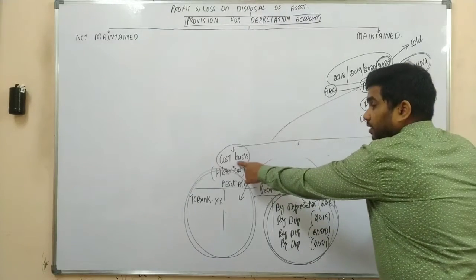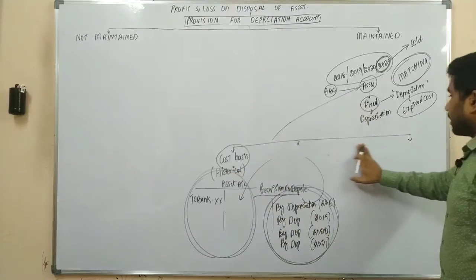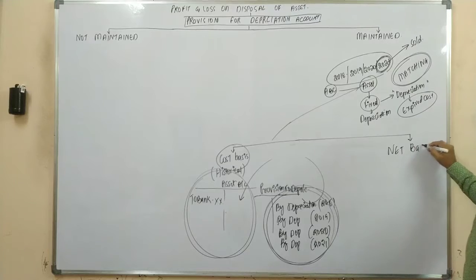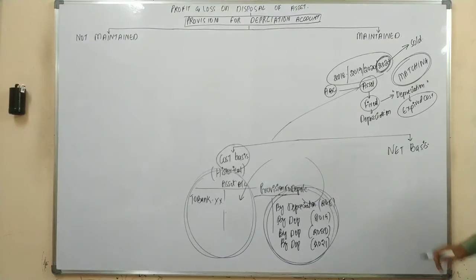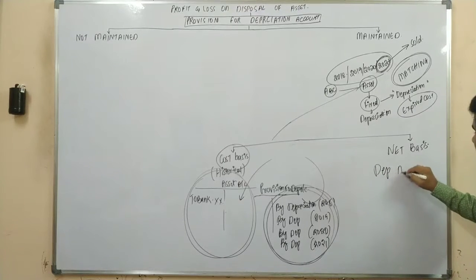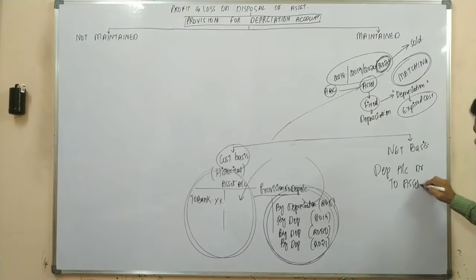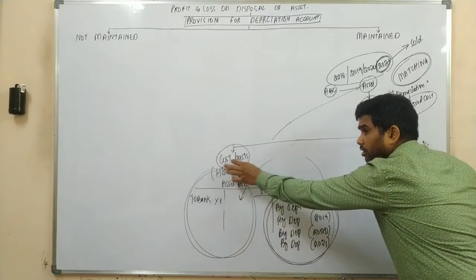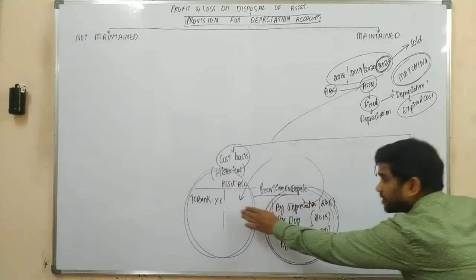This is when the company wants to maintain the asset at historical cost. The next concept, or next basis, is nothing but your net basis. Sir, what is the meaning of net basis? As we are supposed to record the journal entry, depreciation account debit to asset account, if you are following the cost basis, the asset wouldn't be depreciated. Yes or no? That means you are not recording depreciation.